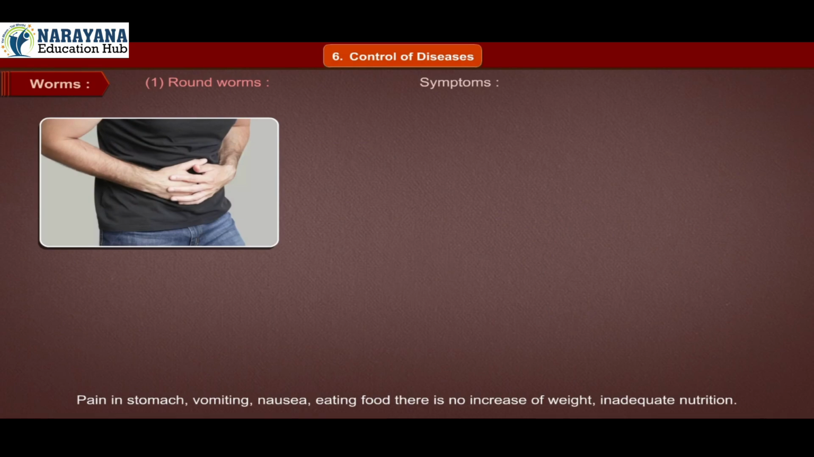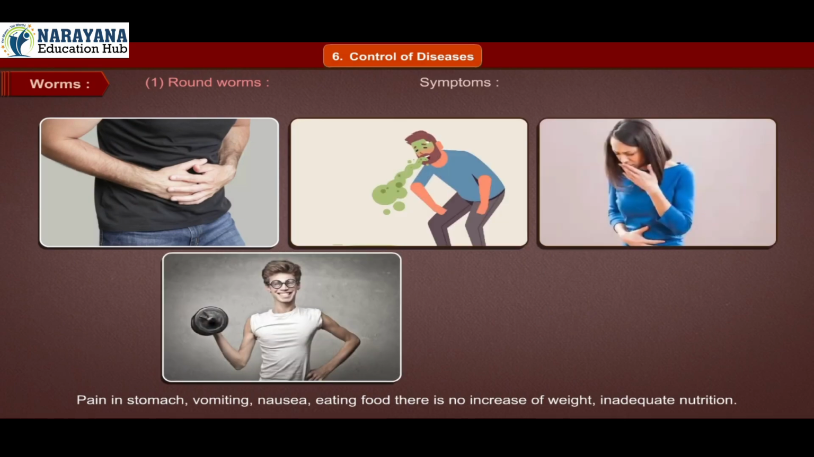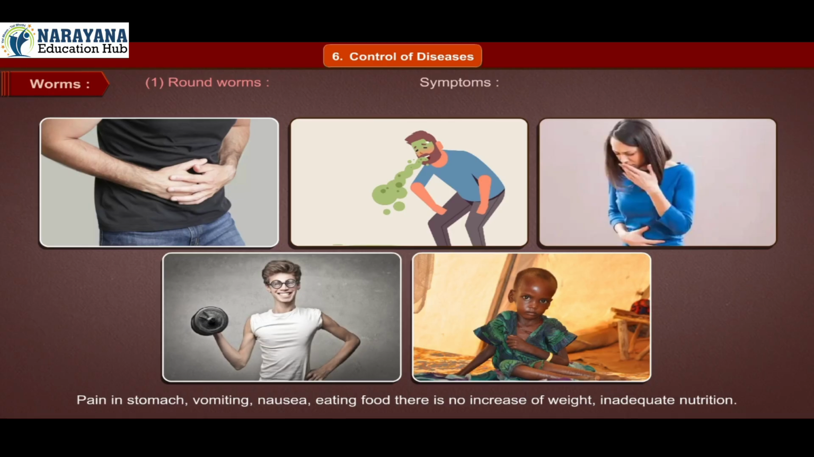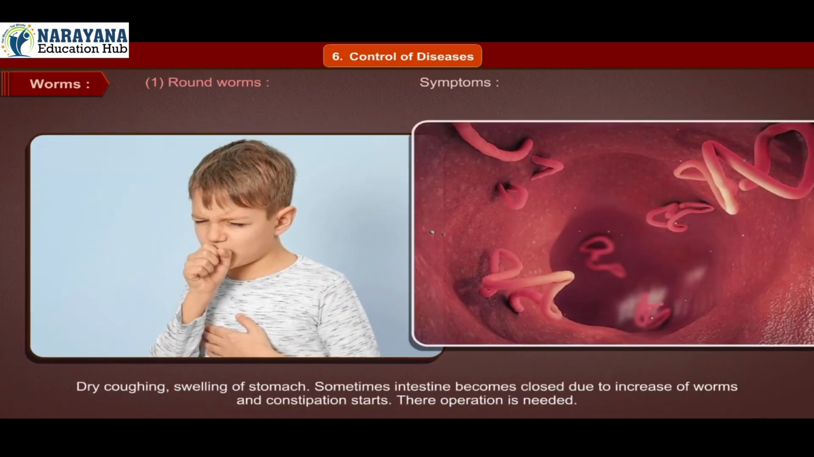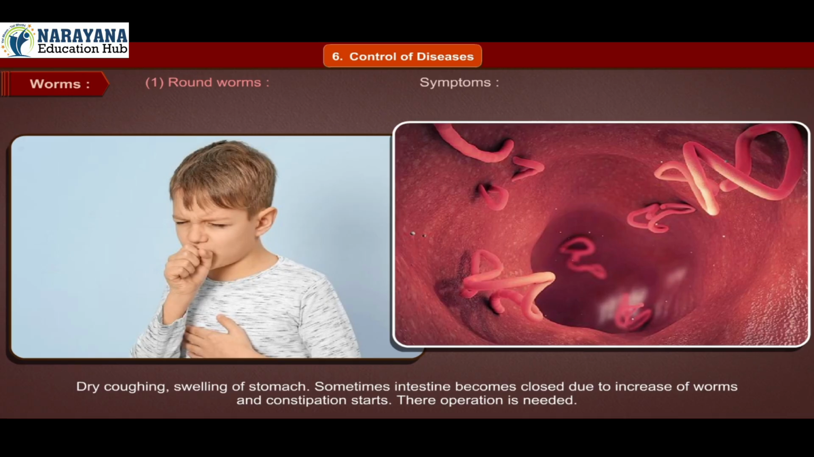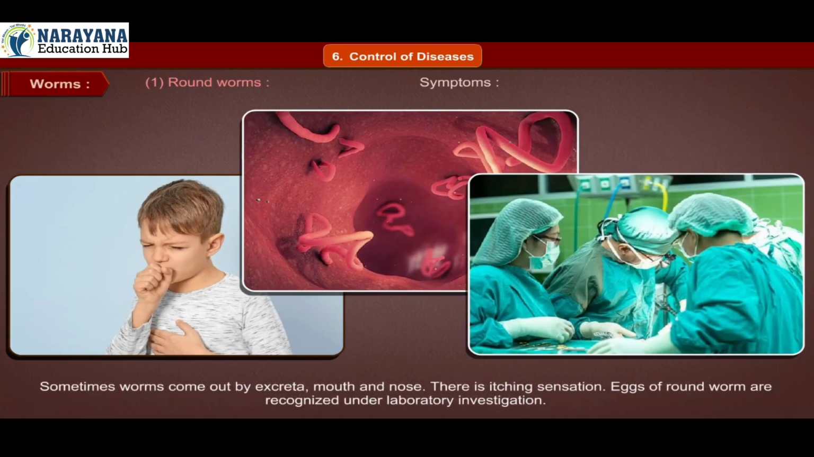Symptoms. Pain in the stomach, vomiting, nausea, no increase of weight even after eating food, inadequate nutrition, dry coughing, swelling of the stomach. Sometimes the intestine becomes blocked due to an increase of worms and constipation starts. Their operation is needed.